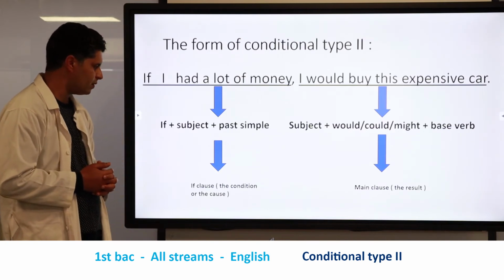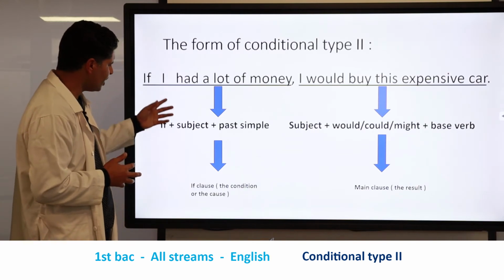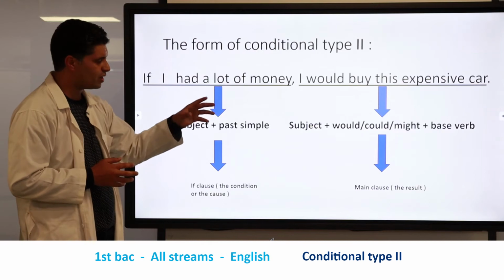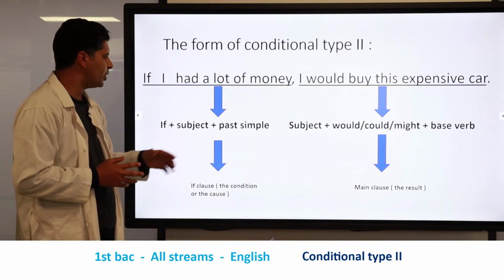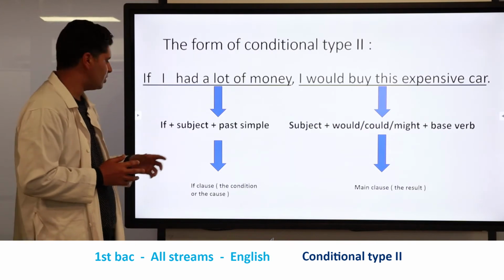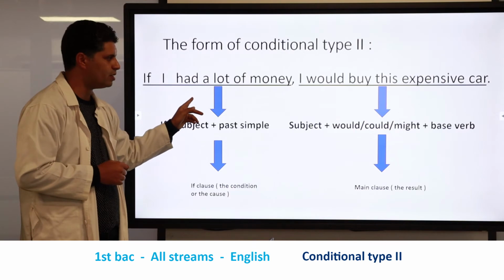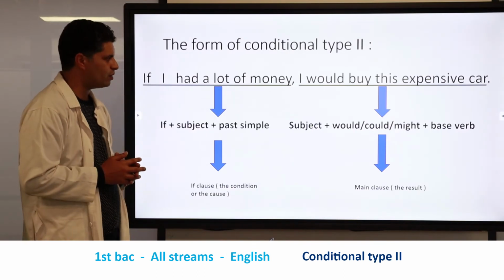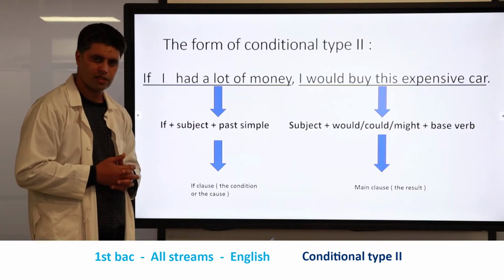So just to remember, we have two parts. The first part is concerned with the cause, and the second part is concerned with the effect. In the cause, we have to respect this form: a conjunction plus subject plus the past simple. And in the second part, we have to respect the form: subject plus would or could or might plus the base verb.